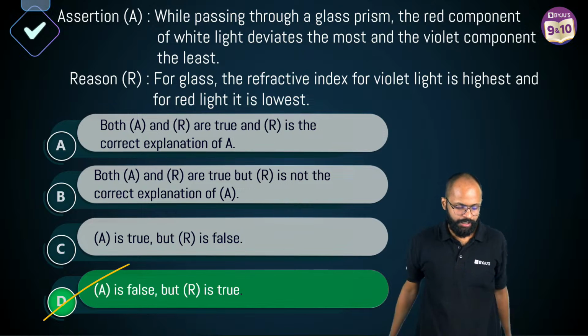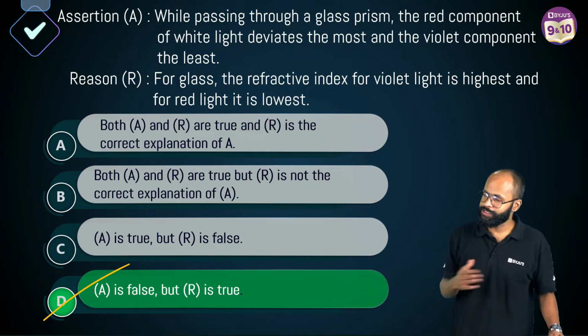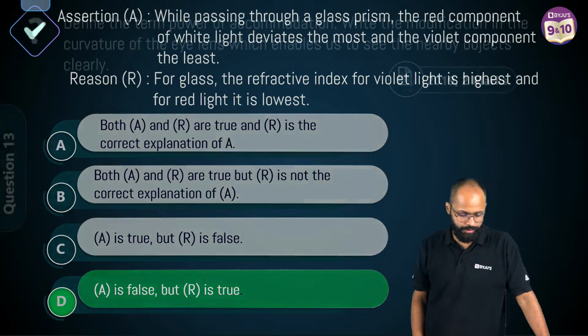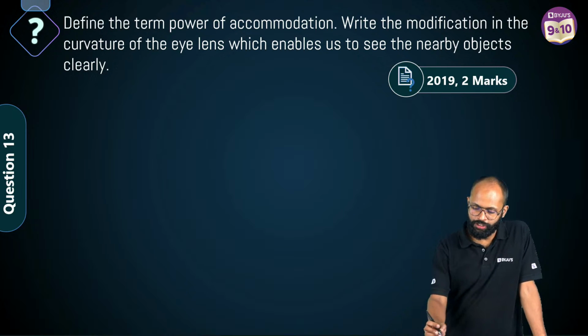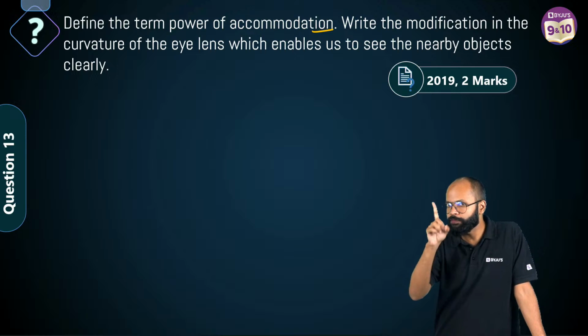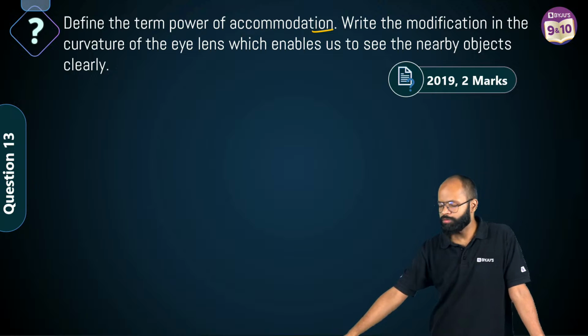Clear ना, everybody? So reason is true, but assertion is false, and this is an easy question. Correct? है ना? Right? Clear है ना भाई? आवाज ठीक होगी? हाँ, very good. चलो, come on. Question 13. Define the term power of accommodation. Can you do it? Can you define the term power of accommodation? Yes. Is it low? क्या बात कर रहे हो?